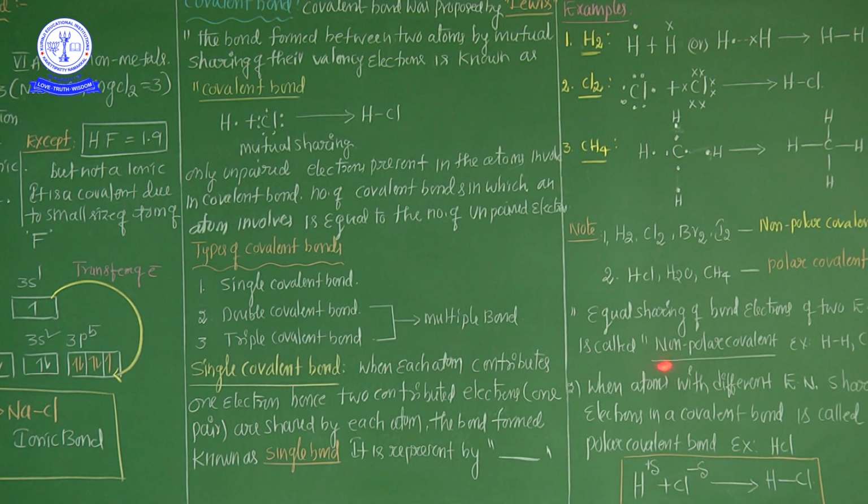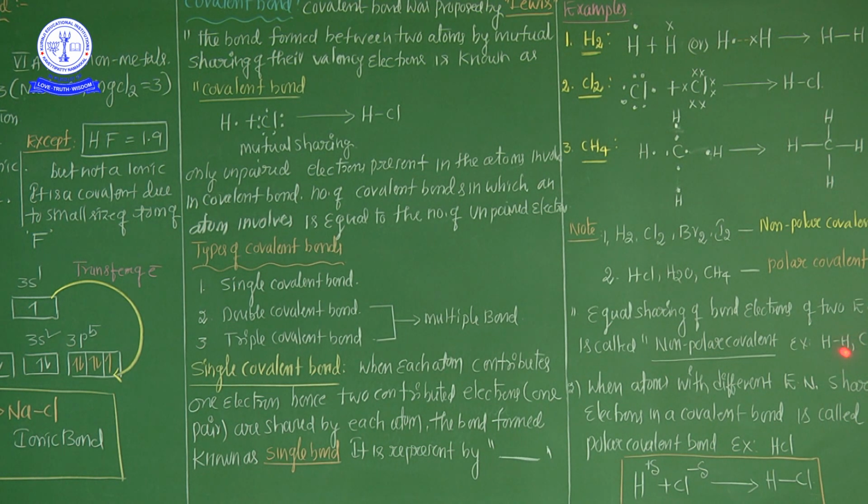Now see here, what is a non-polar covalent bond? Equal sharing of bond electrons between two atoms of the same electronegativity is called a non-polar covalent bond, like H-H and Cl-Cl. Simple thing here: chlorine to chlorine is involved in the covalent bond, both with the same electronegativity.